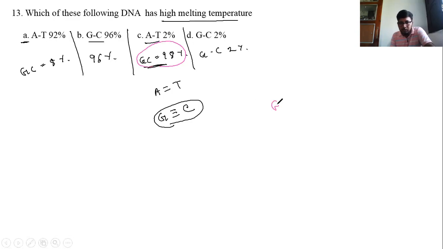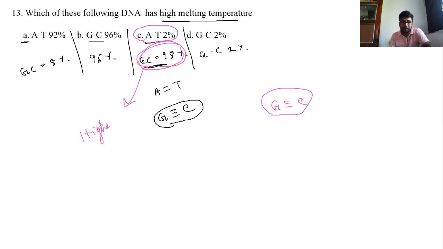So the more GC, the more hydrogen bonds, and we have to put more energy to melt. So melting temperature is high in the DNA in which the amount of GC content is maximum. So here C is the answer, where 2% AT means GC 98%. This DNA has the highest melting temperature. Let's move to the next question.